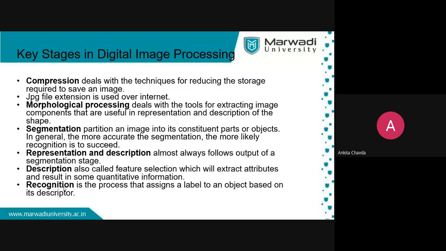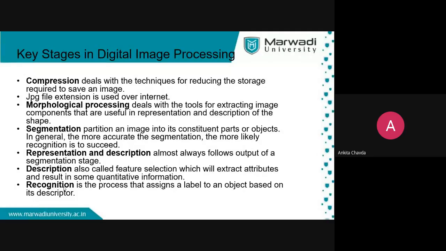Morphological processing deals with the tools for extracting image components that are useful in the representation and description of shape, right? Where you are interested only in what you are getting, and the rest of the things you are eliminating or suppressing. That is morphological processing. After this, you will get where you are interested.